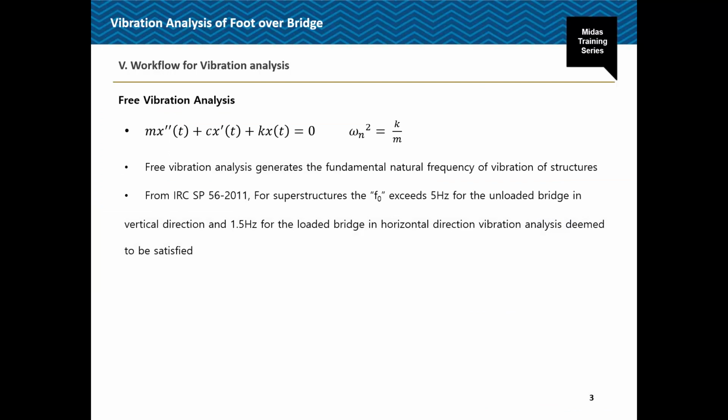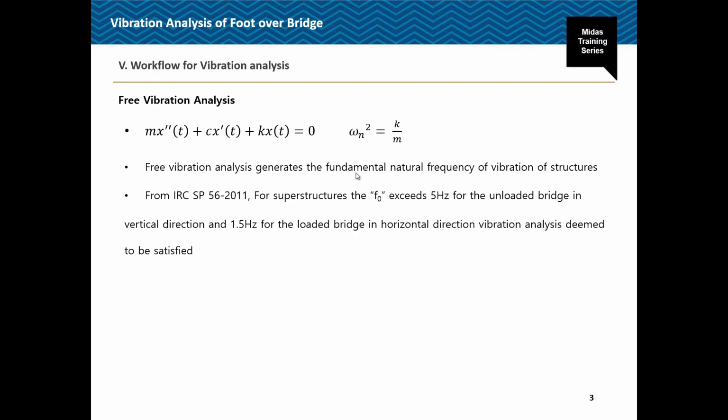So the equation of free vibration, as we have already discussed. The next step after the modeling is performing the free vibration analysis. The equation of motion is m x double dot plus c x dot plus k x equals 0. Here we are considering the free vibration analysis. The purpose of this free vibration analysis is to calculate the fundamental natural frequency of the structure.